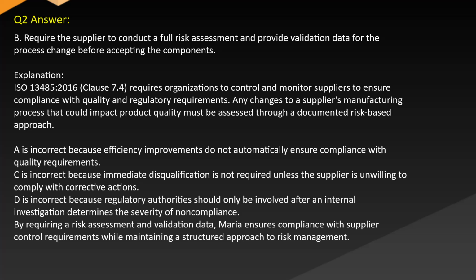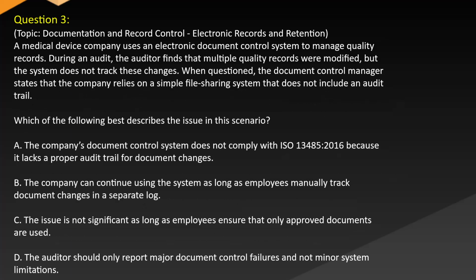A is incorrect because efficiency improvements do not automatically ensure compliance with quality requirements. C is incorrect because immediate disqualification is not required unless the supplier is unwilling to comply with corrective actions. D is incorrect because regulatory authorities should only be involved after internal investigation determines the severity of non-compliance. By requiring risk assessment and validation data, Maria ensures compliance with supplier control requirements while maintaining a structured approach to risk management.